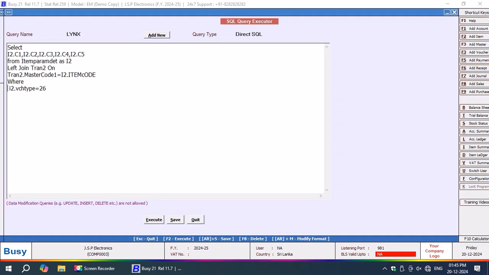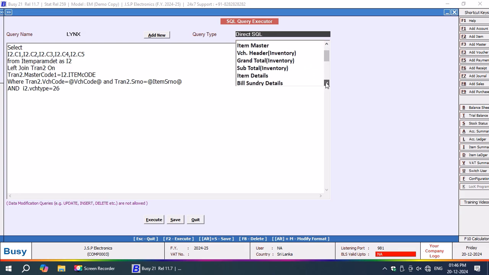Now where, I'm going to add the word and mention it as where tran2 dot voucher code is equal to @voucher code and tran2 dot sr number is equal to @I2 dot sr number.